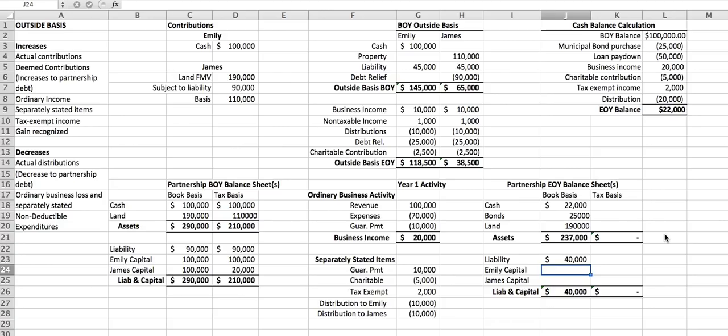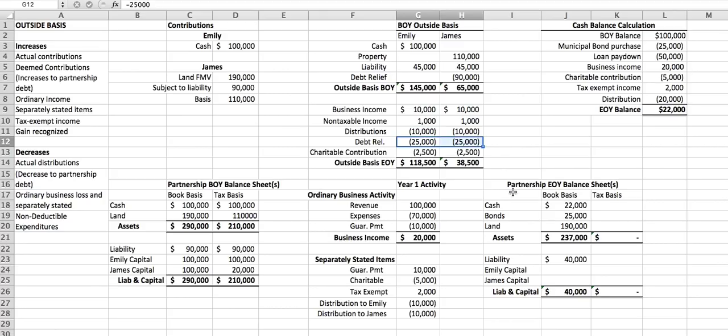Emily's capital account is equal to her original capital account of $100,000 minus all of the things that would reduce her capital account and adding anything that does not reduce her capital account. So let's look at all of the things that affected Emily's capital account during the year. She started off with a capital account of $100,000. We add to that her share of the business income of $10,000. We add to that the non-taxable income of $1,000. So now her capital account would be $11,000 minus the distribution of 10. It's back down to 1.